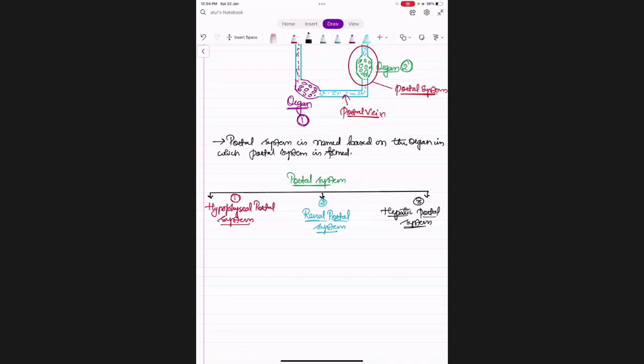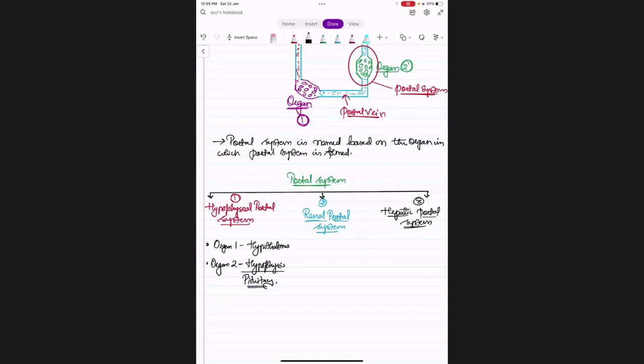If you see the hypophyseal portal system, organ 1 is the hypothalamus, and organ 2 is the hypophysis. Another name for hypophysis is pituitary.